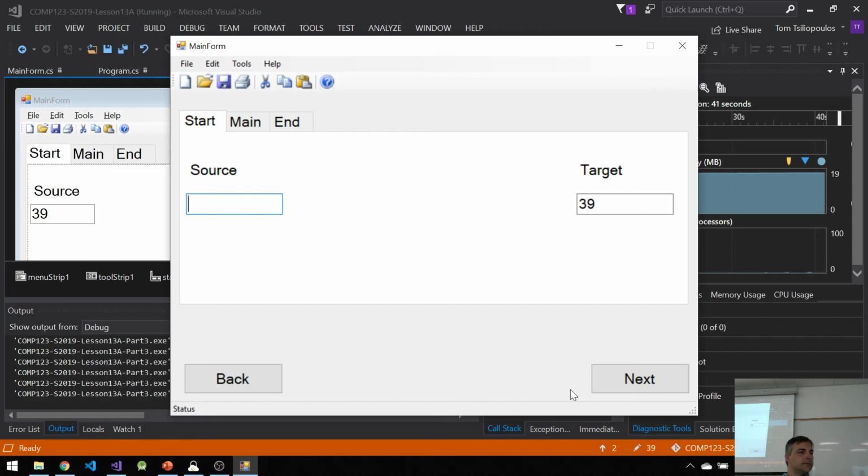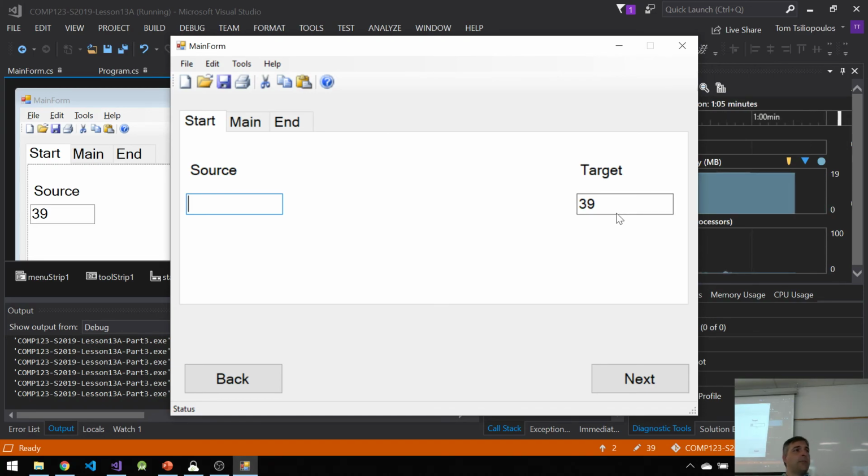But you need to have some sort of protection. Here's another thing. What if I have multiple sources and I want to move them, but I can only move one source in there? What should I do? Well, I can make it so that the target is read only, right? And I can take away allow drop.